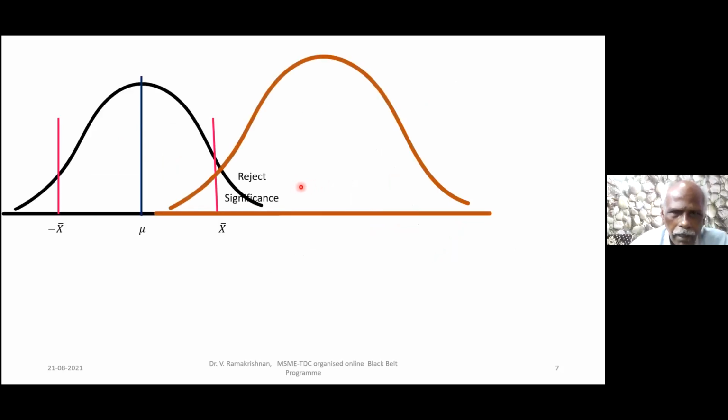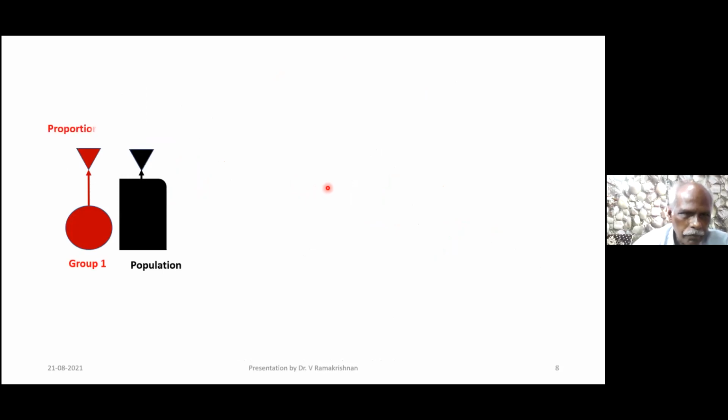Right. Now here, this one I will not teach you now because this is going to be for black belt. I will keep it for you. Now this is very important, very essential. Now tell me, what test will you use for this? This is a population. This is a group. I'm comparing the proportion. What test will you use?